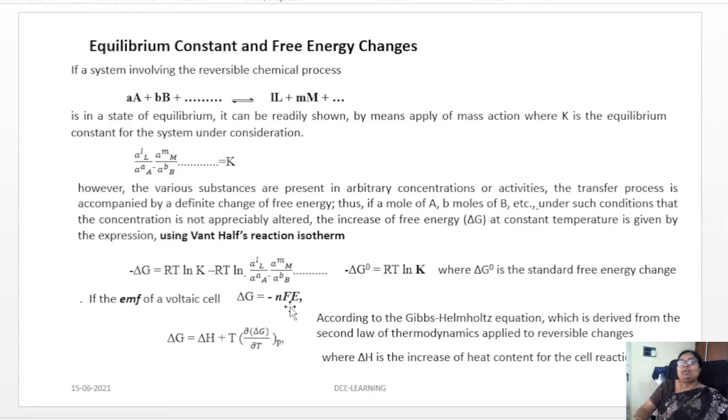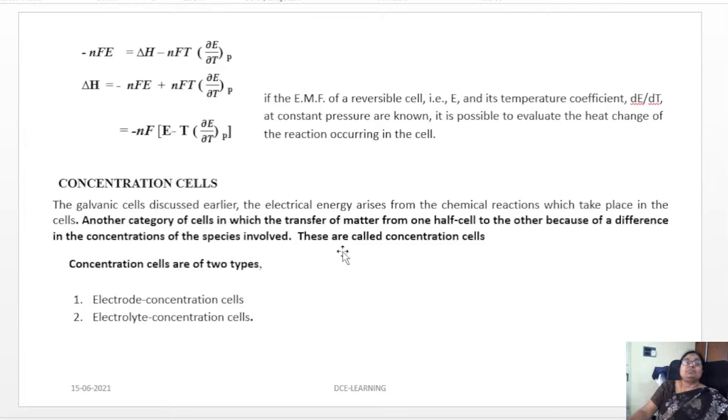So if it has undergone a reversible change, that is, your cell is reversible in nature, then you can utilize another thermodynamic function, the Gibbs-Helmholtz equation, which is derived from the second law of thermodynamics, which we apply to reversible changes. In this Gibbs-Helmholtz equation, delta H is the increase of heat content of the cell reaction. When you substitute those values, you get minus nFE is equal to delta H minus nF times T into (del E by del T) at constant P.